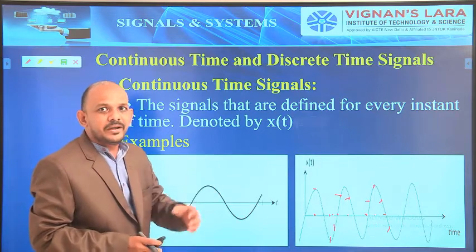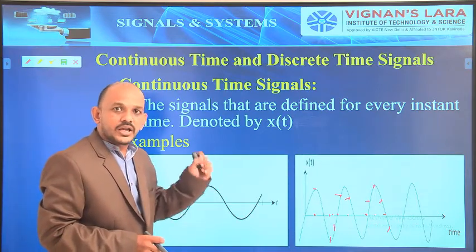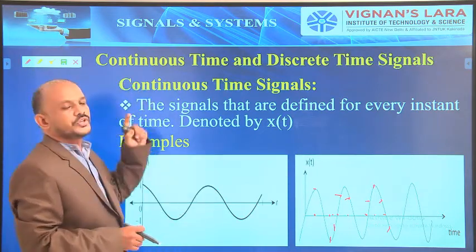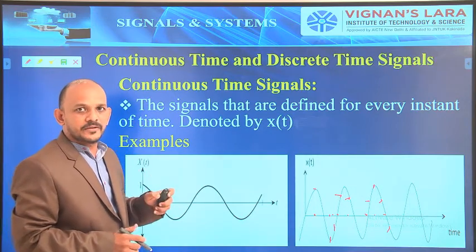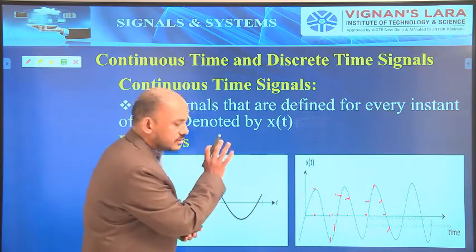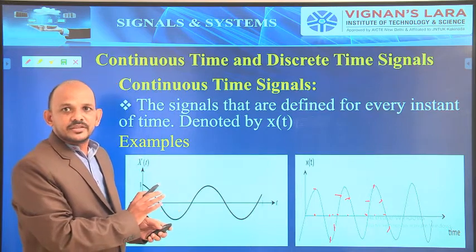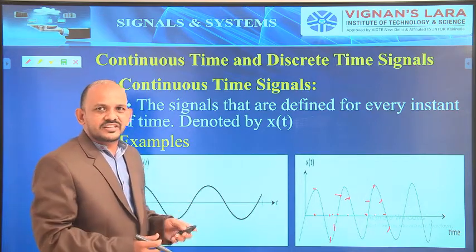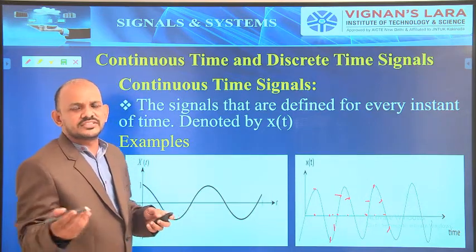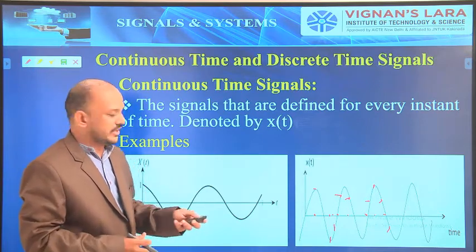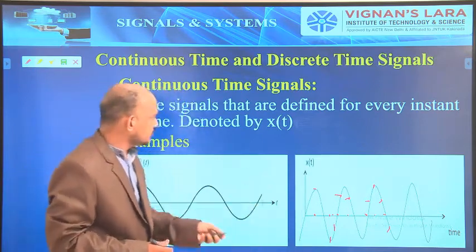Okay, so this is a brief introduction about continuous time signals. Most of the signals are continuous signals only. In general we call them analog signals.